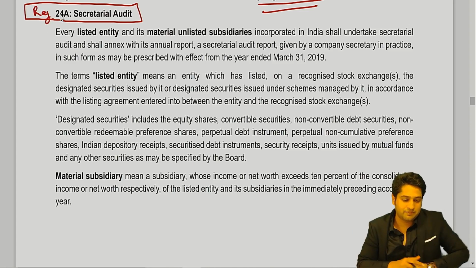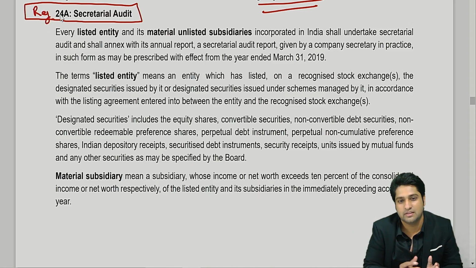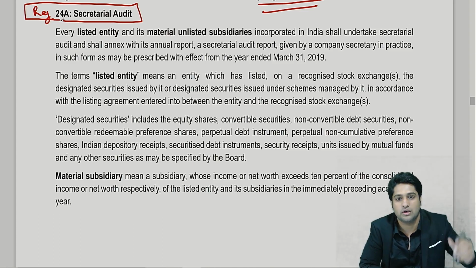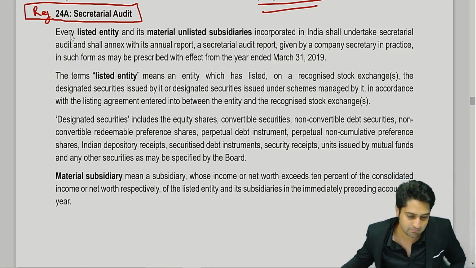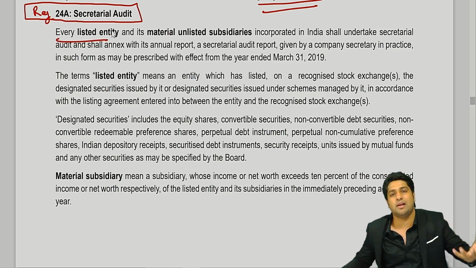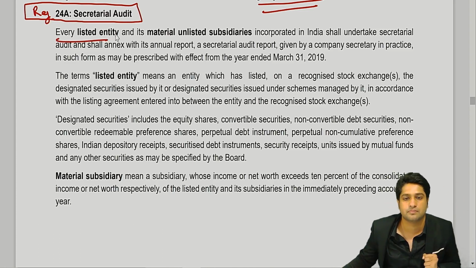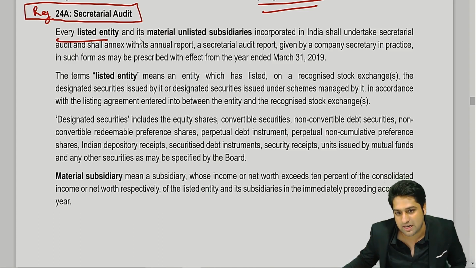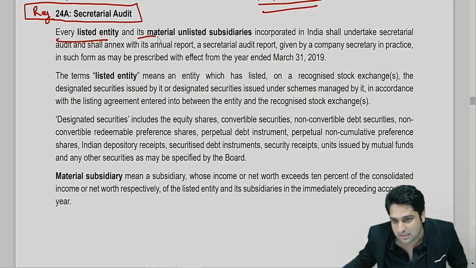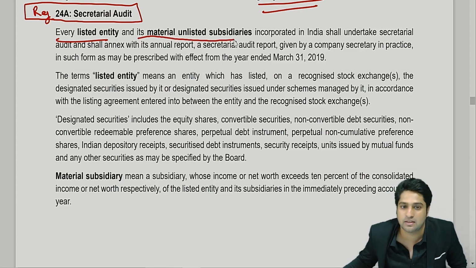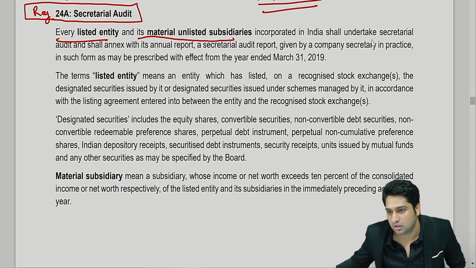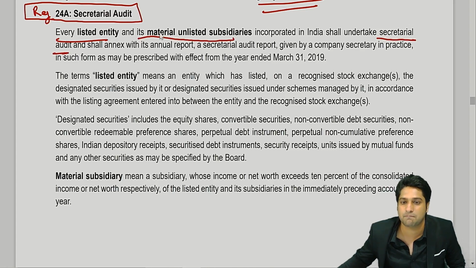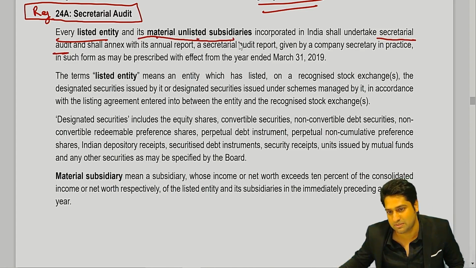Yes, sir. Okay. So it is stated that every listed company has to do secretarial audit. That we know. Yes or no? Yes, sir. But along with that, even its materially unlisted subsidiary should have a secretarial audit done, of a listed company's materially unlisted subsidiary.